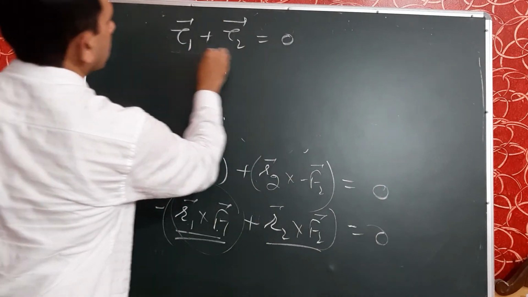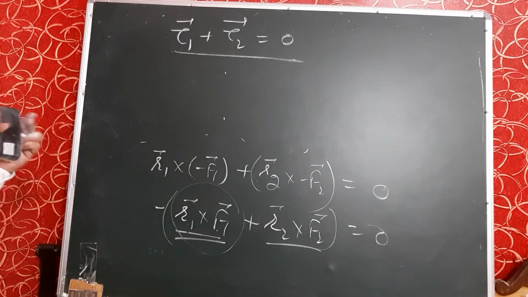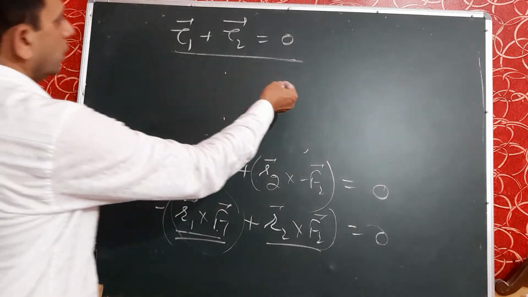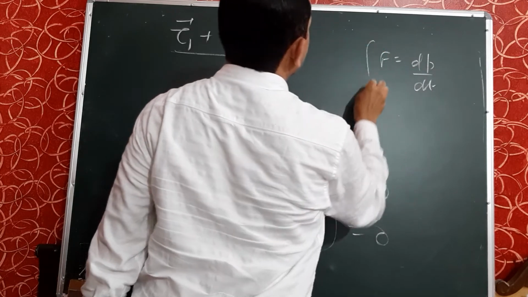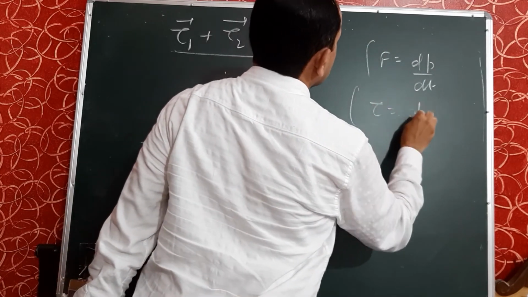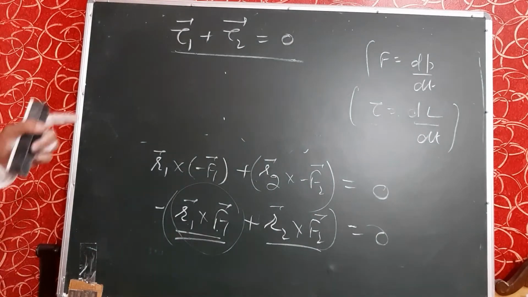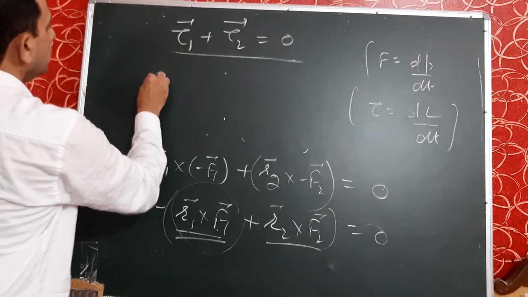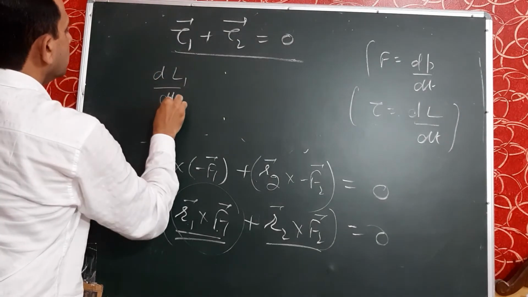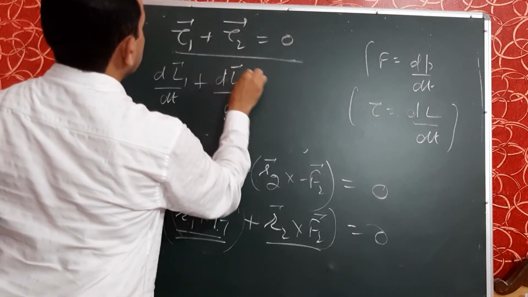This is again Newton's third law of motion in rotation, that is, the third law for rotational motion. But we will prove the conservation of angular momentum. As we know, force is dp upon dt. Similarly, torque is dL by dt. You have already read in lower classes that torque is the rate of change of angular momentum with time. So this tau 1 is written as dL1 upon dt plus tau 2 is dL2 upon dt.